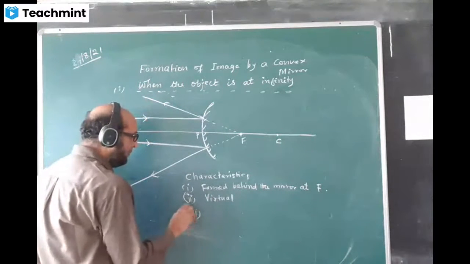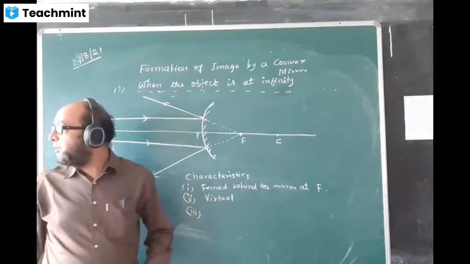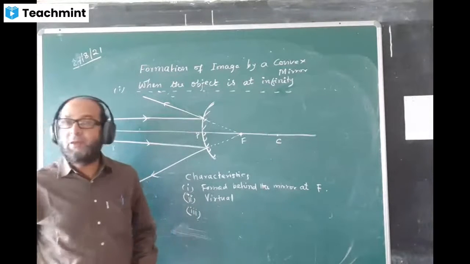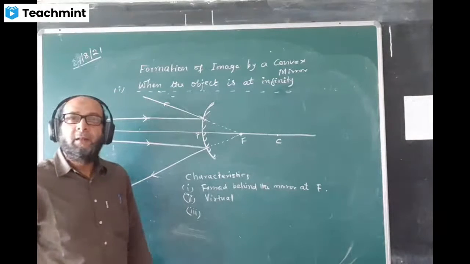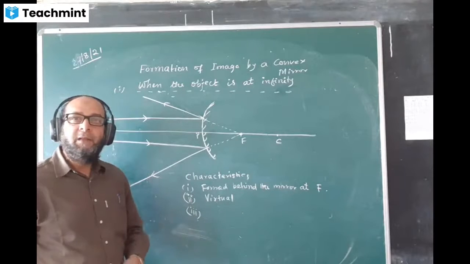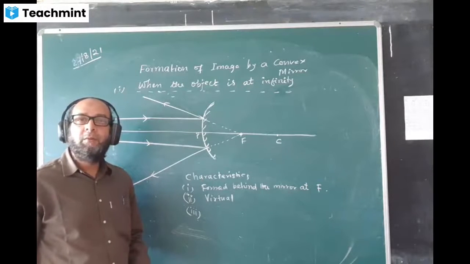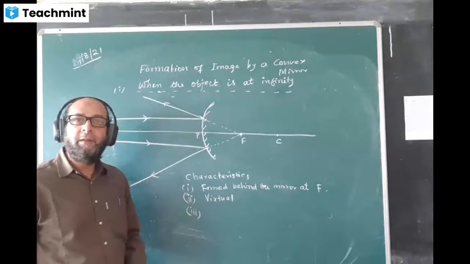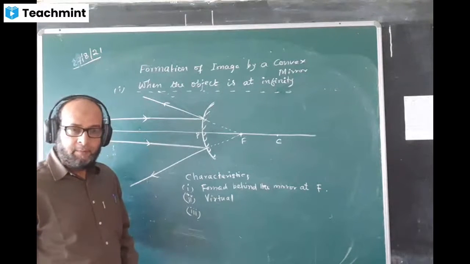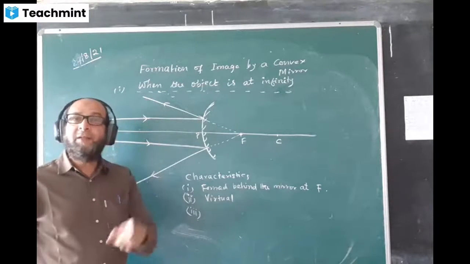Third one. Is a virtual image erect or inverted?